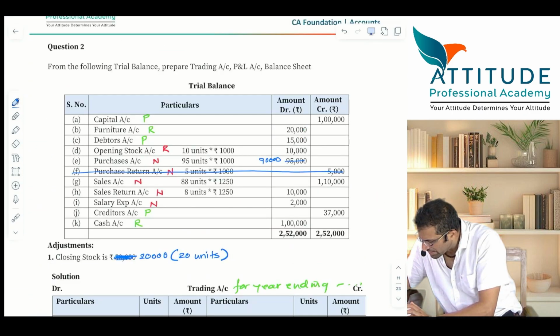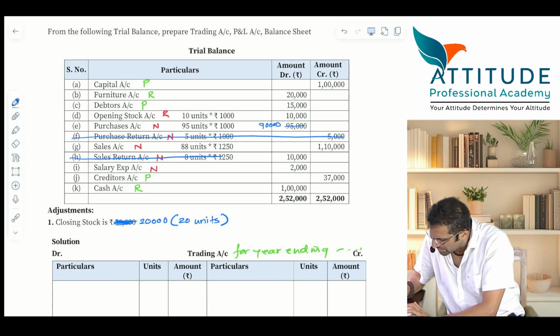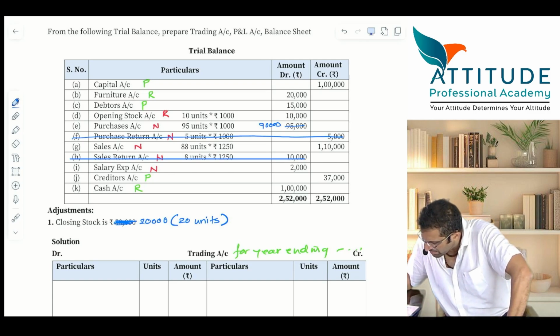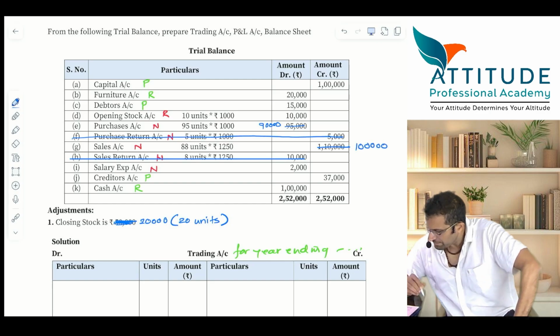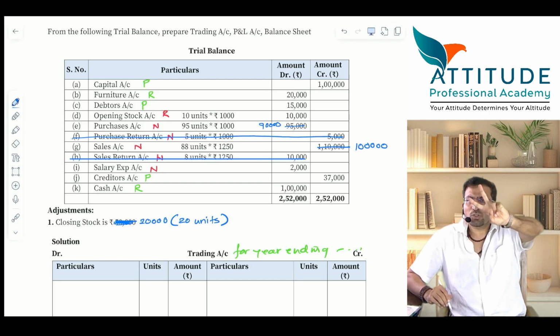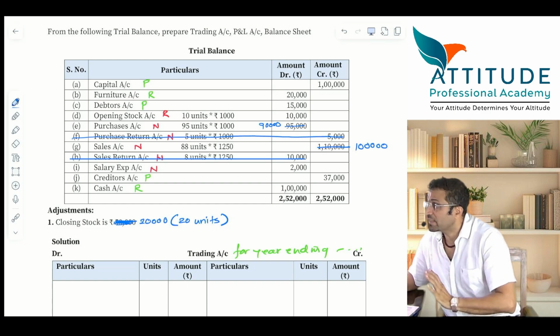Just see my trial balance. Shall I put a strike mark for sales return? This account is gone. Clear? Now tell me, will this sales amount also change? It will be 1 lakh. So I have passed 2 closing entries. Internally I am closing it.